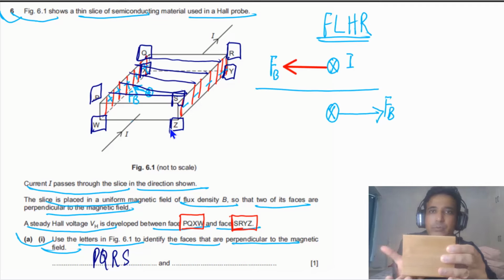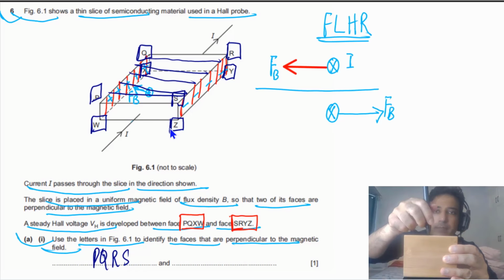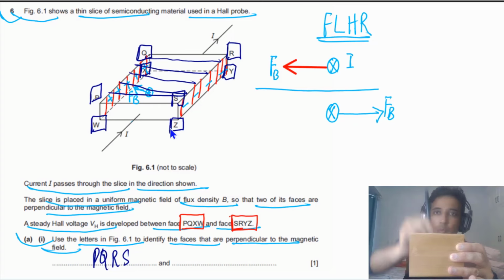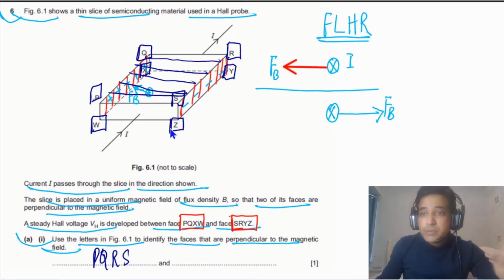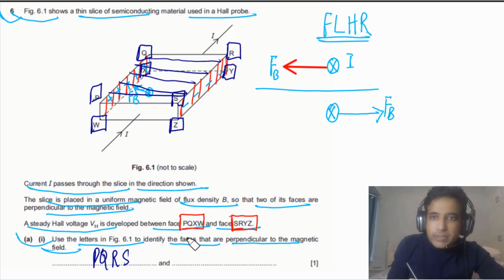Our magnetic field can be like this because we don't have the exact direction of the magnetic field, but the magnetic field is along the vertical. So if this point is clear to you, then this question is very straightforward. You can look at this question and find out. So we can simply write down this will be W, X, Y, Z.